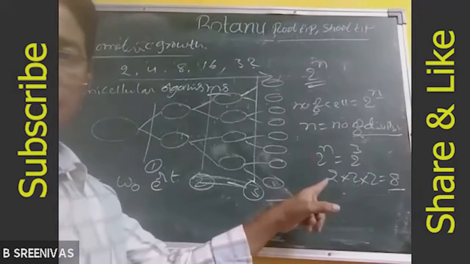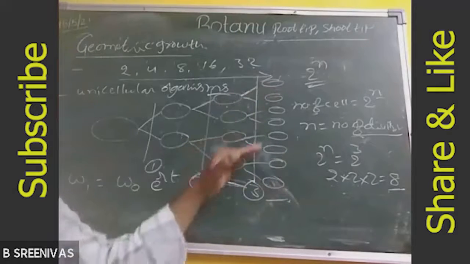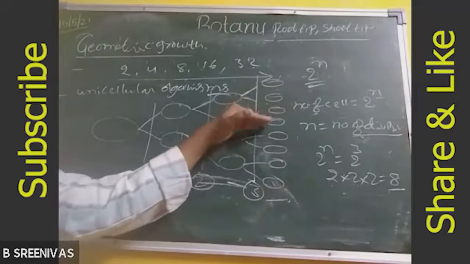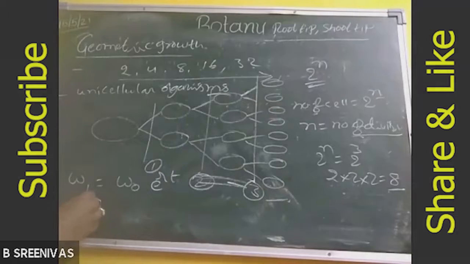Able to understand? Geometric growth can also be calculated by a formula: W1 is equal to W0 e power RT.